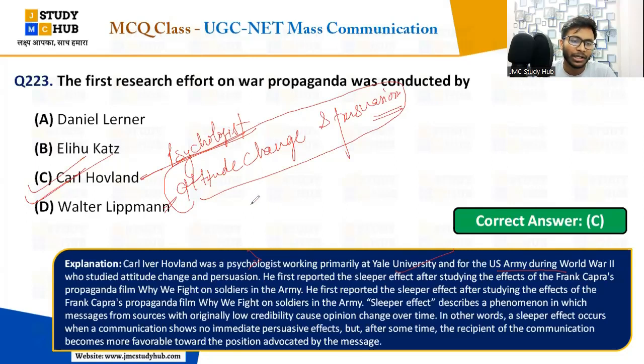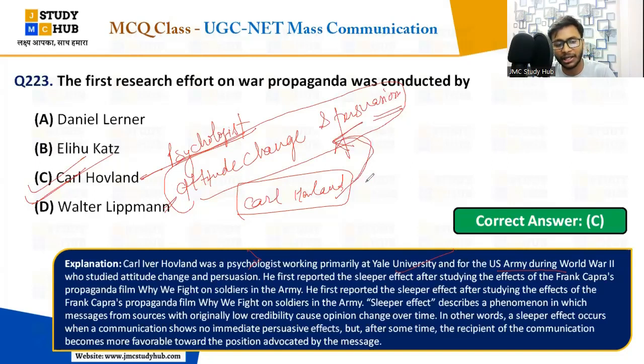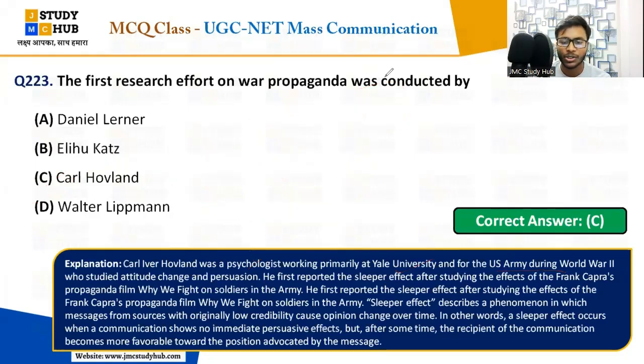If Carl Hovland is given on one side and in the second row, in the second column, attitude change and persuasion is given, immediately match it with Carl Hovland. Because the theory of attitude change and persuasion was given by Carl Hovland himself. So we will relate it, we will study more about it.